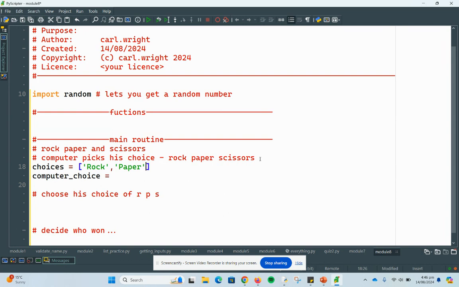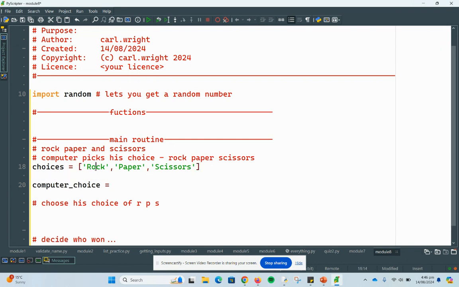You're supposed to plan these coding things, not just write them on the fly like I am, because planning them definitely gets you a better program than just writing them on the fly. So I've got my rock, paper, or scissors, and the computer's going to have to pick one of these randomly. What I could do is pick a random number and say that's at 0, that's at 1, and that's at 2.